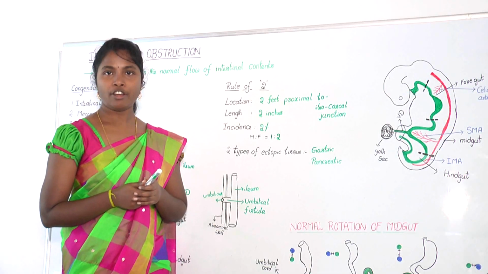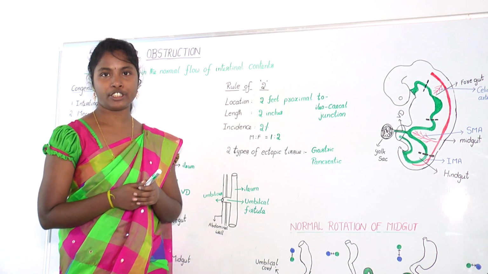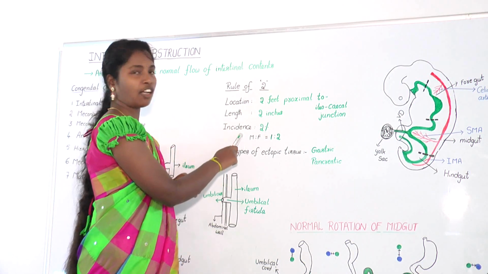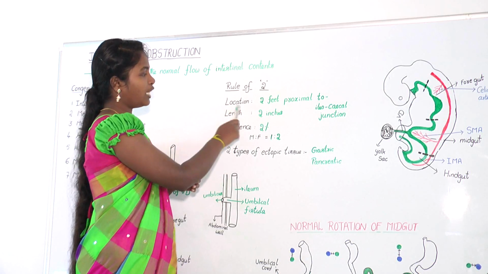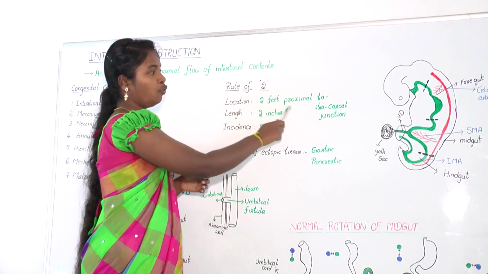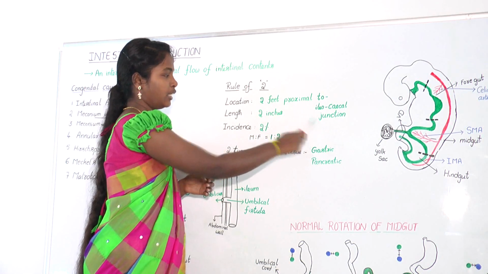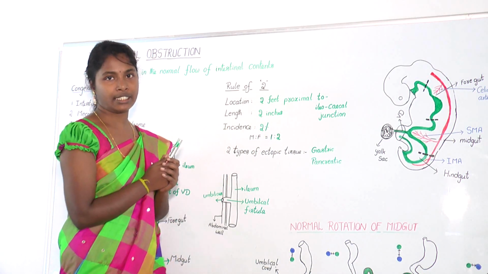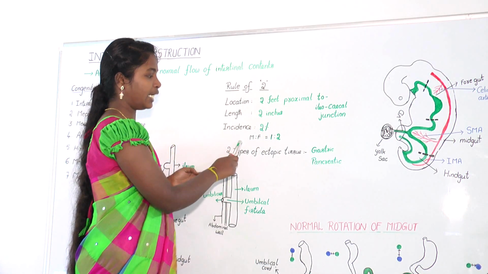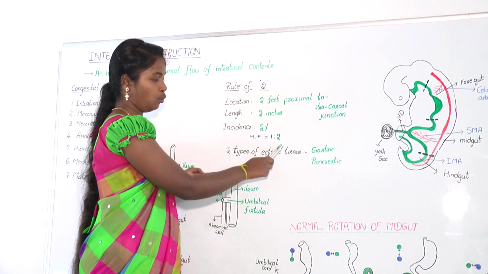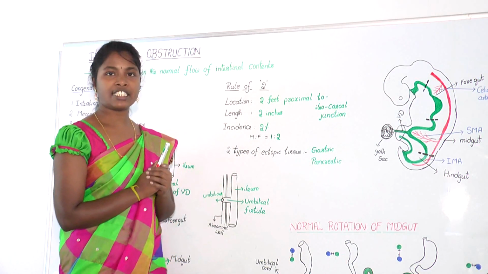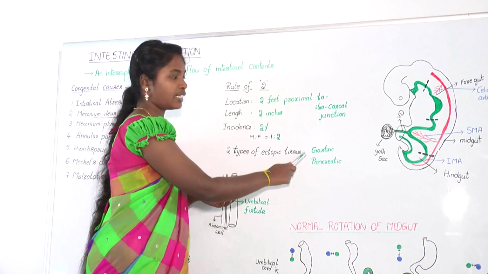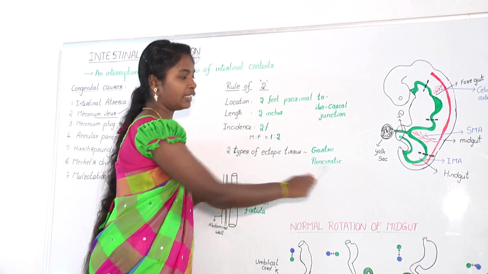Rule of 2 is applied for easy description of Meckel's diverticulum. This rule includes location, length and incidence of Meckel's diverticulum. The location of Meckel's diverticulum is 2 feet proximal to ileocecal junction, the length is 2 inches, and 2% of cases will be affected with this disorder, and the incidence rate in male and female is 1:2, and this diverticulum consists of 2 types of ectopic tissue. Those include gastric tissue and ectopic pancreatic tissue.